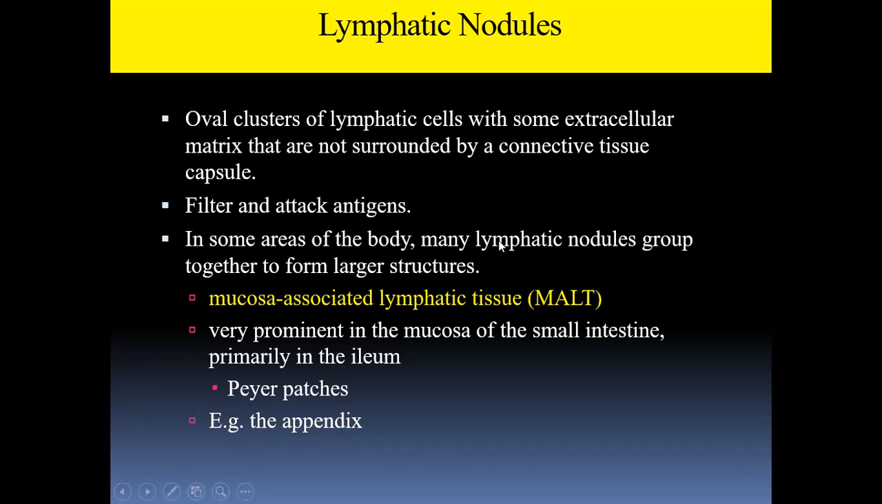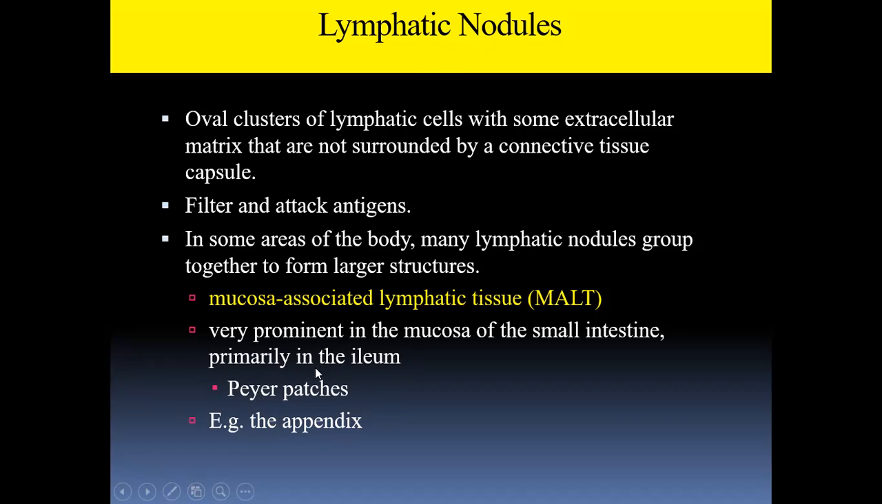In some areas of the body, many lymphatic nodules group together to form larger structures. Like in the intestine and the respiratory mucosa, you can see mucosa associated lymphoid tissue, which is called MALT. In the small intestine, they are present as gut associated lymphoid tissue, and they especially form patches in the ileum called Peyer's patches, which are very important in typhoid fever. These Peyer's patches are nothing but aggregations of lymphatic nodules.